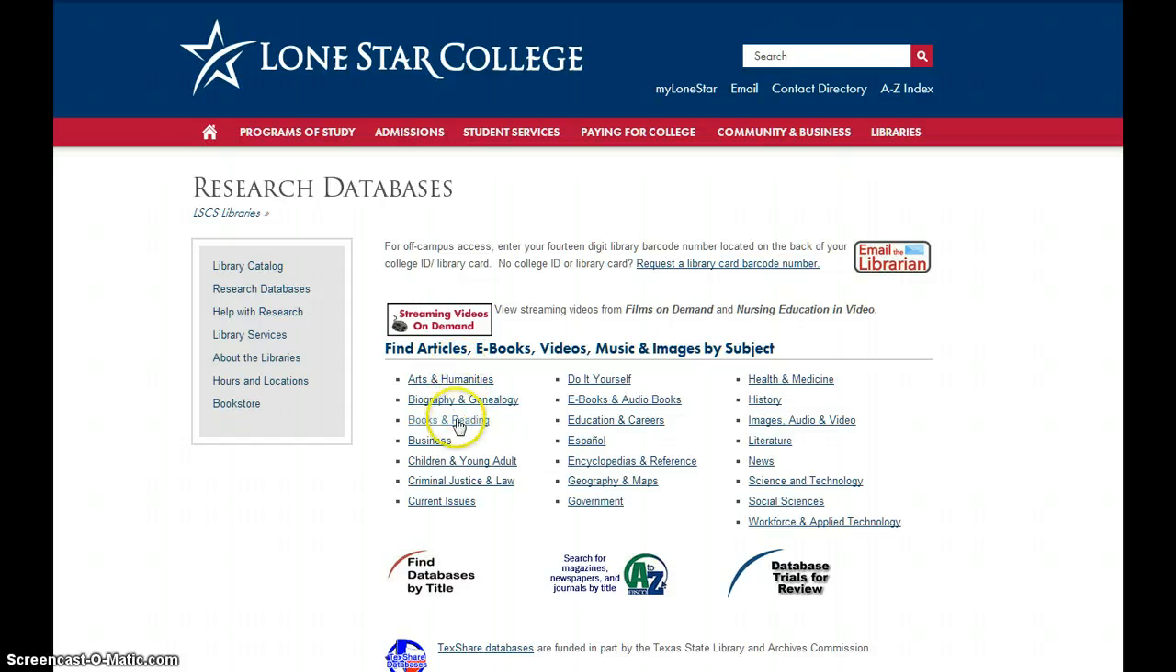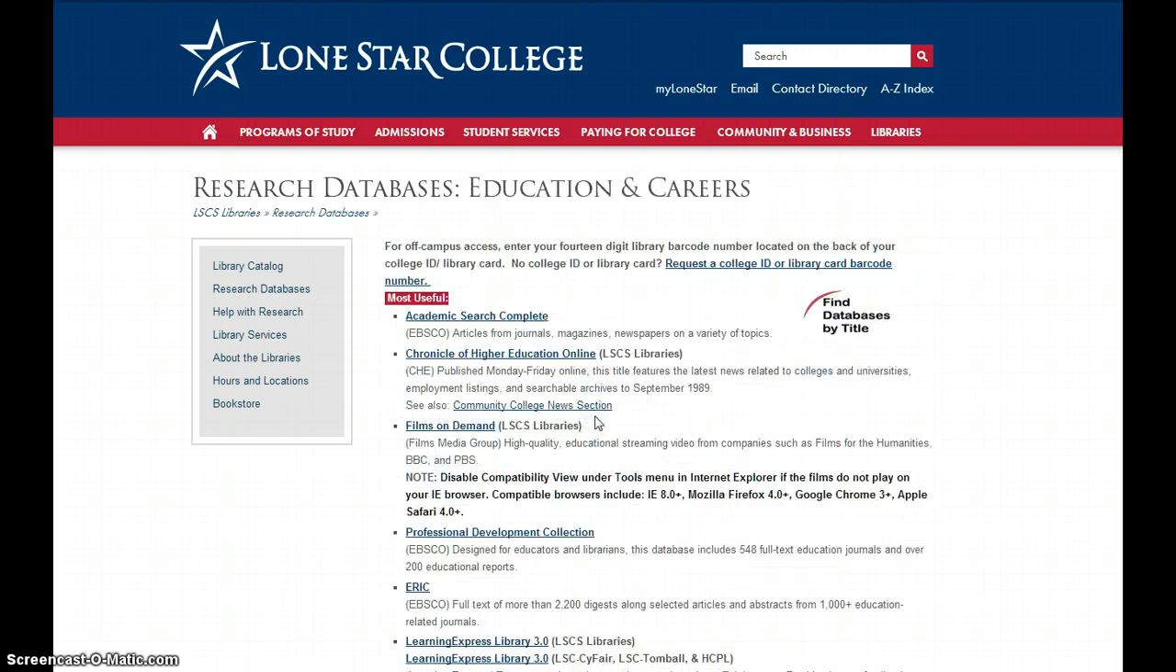And here you will see any number of databases that you can search and find information that you might need. If you were looking for something government related, you might want to click on that database. If you were looking for something about health or history, you would choose those databases. One of the most used databases is this one, Education and Careers.